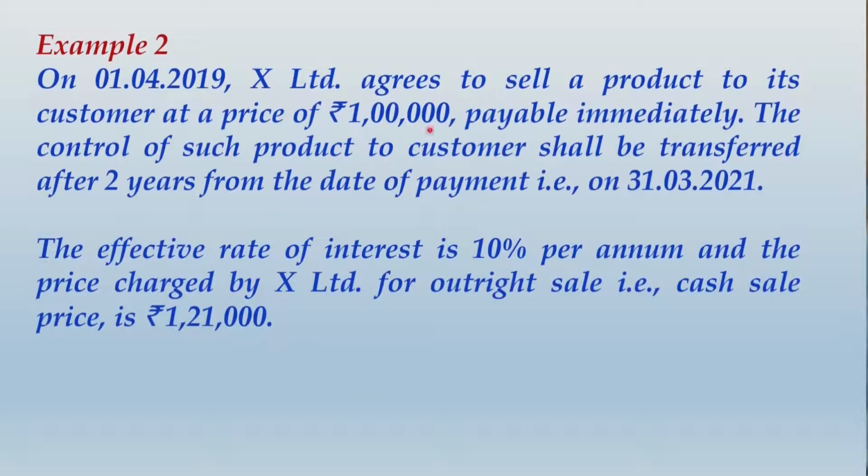Here the special case is that X Limited has sold goods to this customer who has paid only 1 lakh, just because of one reason: the payment was made by the customer in a substantial advance period, that is 2 years prior to the date of transfer of control. So one thing is very clear, the transaction price will be the cash sale price, that is 1,21,000. Payment made by the customer is only 1 lakh. So it is this time X Limited that will recognize the financing component as its expense rather than income.